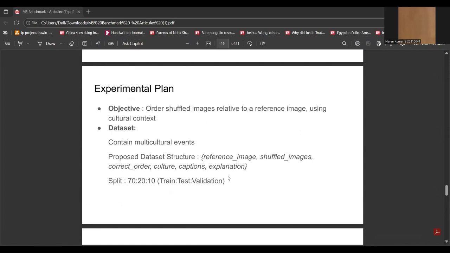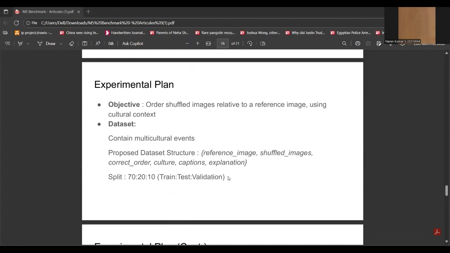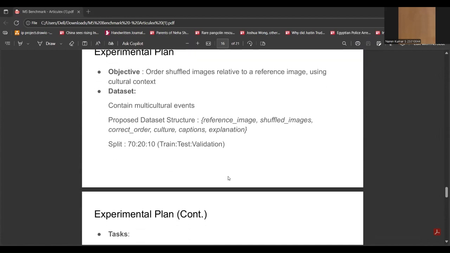Through the experimental plan of our project, the objective we are trying to achieve is: we will give a model one image as a reference image, and then subsequent shuffled images, and the model needs to arrange them in the correct order, where the parameter by which we are judging is the cultural context. The dataset will contain multiple cultural events, and the proposed dataset structure is a reference image, then the shuffled images, the correct order, the cultural tag, the captions defining the images, and an overall explanation with the reference image and the shuffled images.